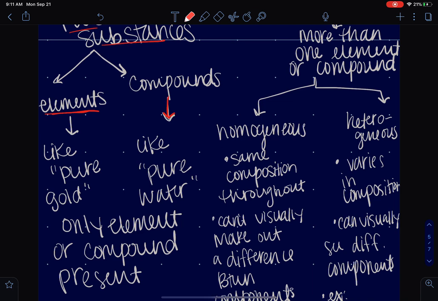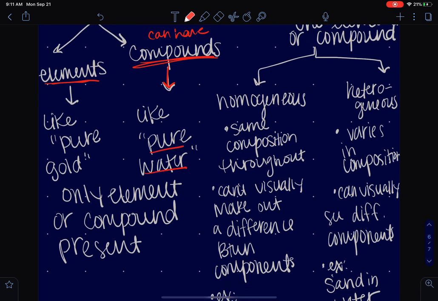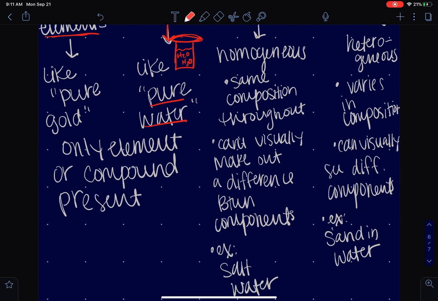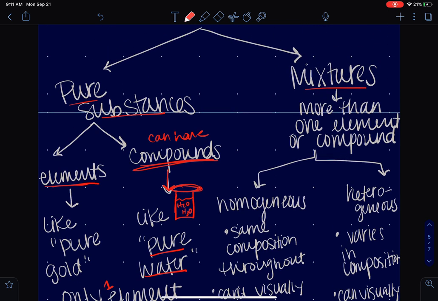Compounds, this is what tricks people. You can have a pure compound, but not all compounds, however, are pure. If you have pure water, okay, that means that in my container, if this is a sealed off container, the only thing in here is H2O, nothing else. That makes it pure because it's only one element or only one compound. That makes it pure. So we get impure, and we talk about mixtures.